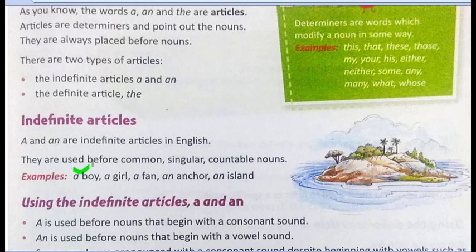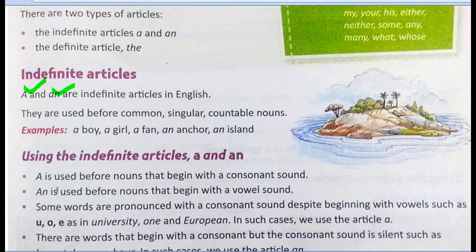Like here I am using a. Again, girl is a common noun, girl is singular, girl is countable, so I can use the indefinite article a. Same thing for fan, same thing for anchor, same thing for island. Now we know where we can use indefinite article. Now we are going to learn where we are going to use a and where we are going to use an. So simply put, I think you know this already.